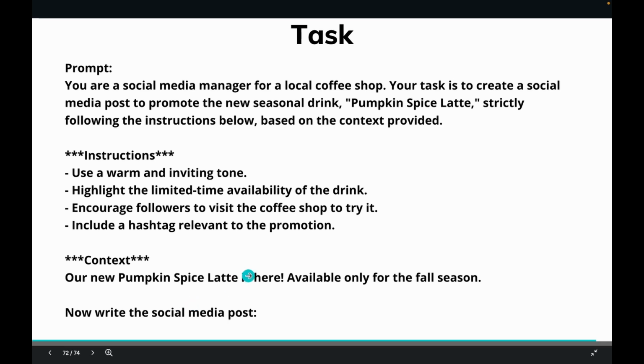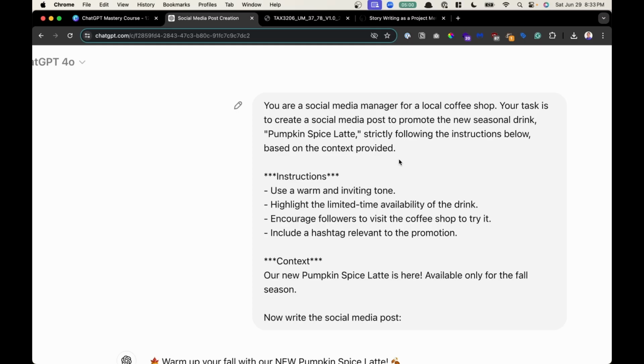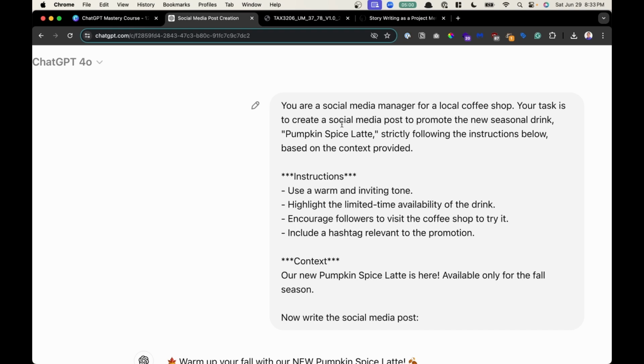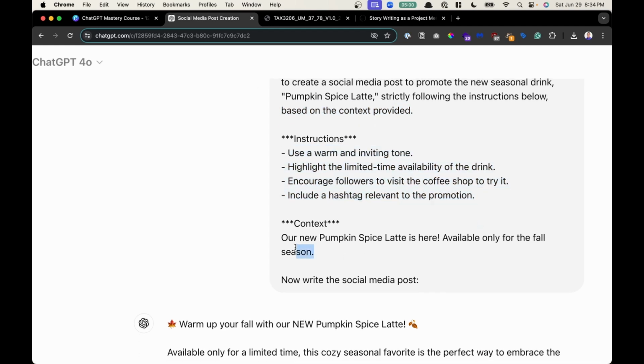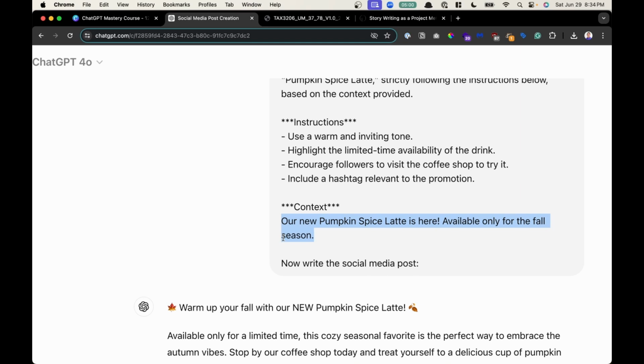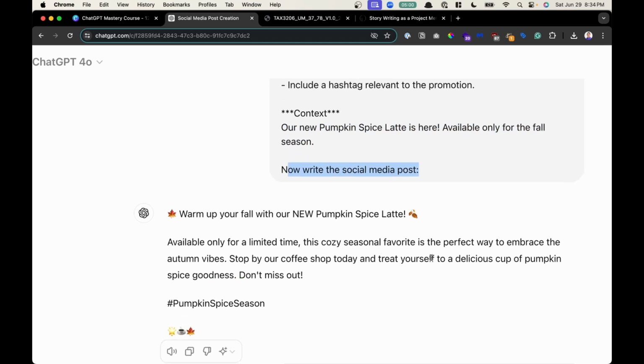Let's go into ChatGPT to see how this looks. So now I'm in ChatGPT and I copy pasted what I wrote, for example, for that prompt. So then I have my role right here. You're a social media manager for a local coffee shop. Awesome. We gave it our task. Perfect. And then we had our placeholder for instructions, and then our placeholder for the context. Perfect. So then we listed out our instructions. We listed out some context, for example. This will be additional information. And then we gave it our command.